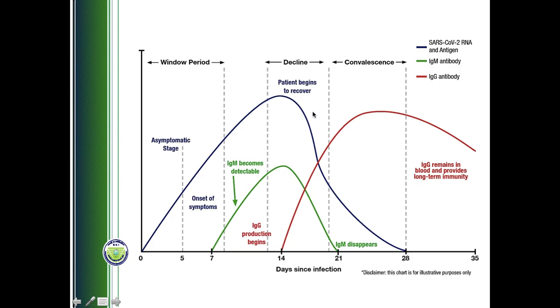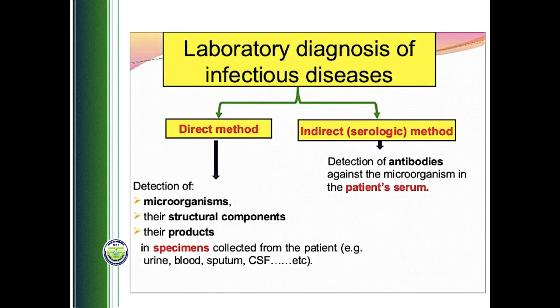After the person starts removing the virus, clearing the virus from the body, that is the recovery phase of the disease, you can no longer detect the virus RNA. But still, the blood circulation has antibody against the virus, that is IgG antibody, which can still be detected even after the recovery. In convalescence, in recovery, you can detect these. There is the direct method of RNA detection, which is done by the RT-PCR method, and the indirect method of antibody detection, that is done by a variety of different techniques.